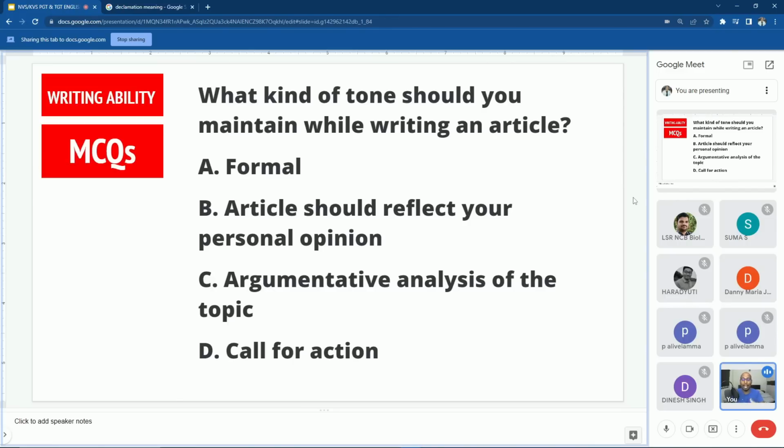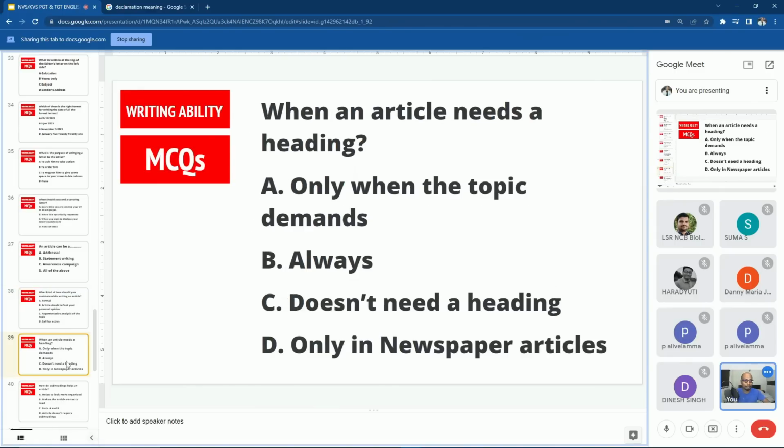You are analyzing the topic, right? Okay, sir. So in debate writing also the same tone comes, argumentative analysis. In debate writing, you are defending your opinion and you are telling that others' opinions are wrong. Okay, sir. Right. Next question.